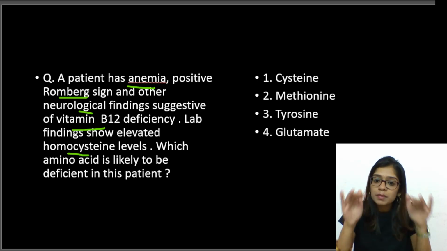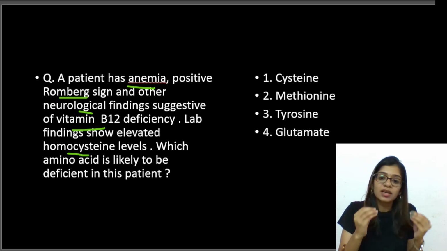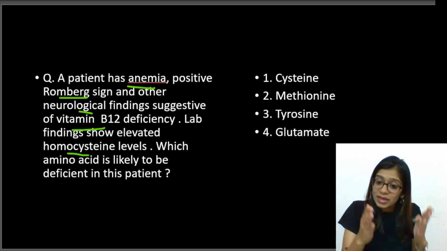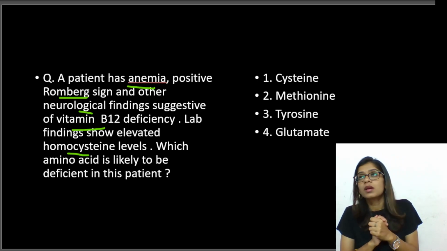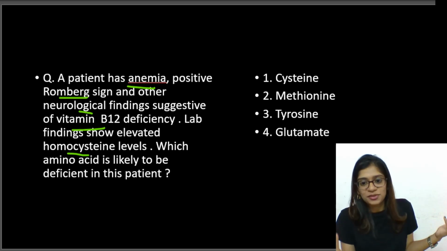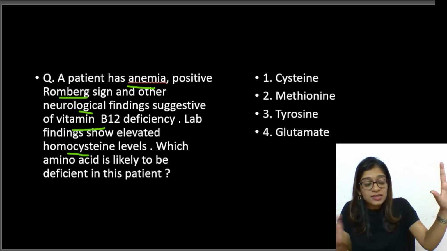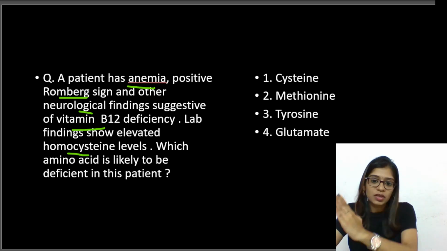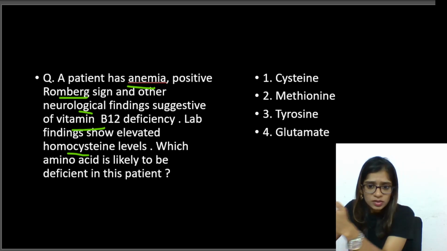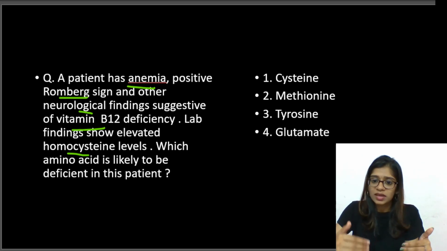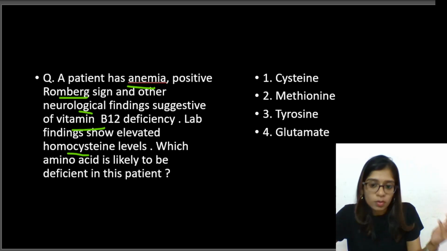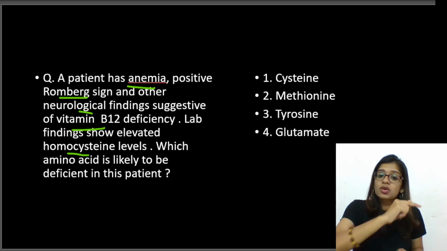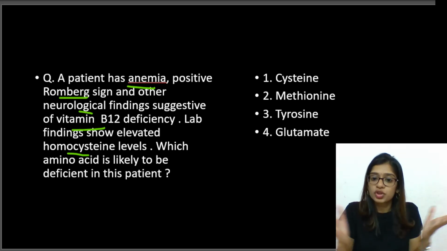Now, when vitamin B12 is deficient in the body, if you're not eating the foods that are rich in vitamin B12, then obviously vitamin B12 will be deficient in your body, and this process of conversion doesn't happen. Homocysteine is not converted to methionine, so obviously the final product, S-adenosyl methionine, is not formed. So there is going to be a problem with myelination, and this causes neurological problems.